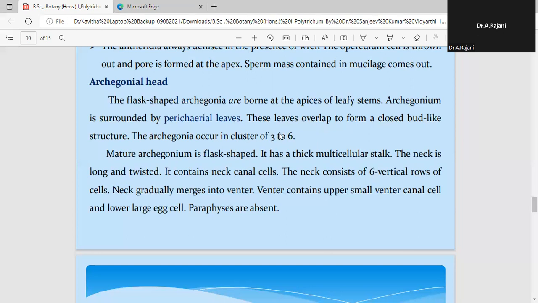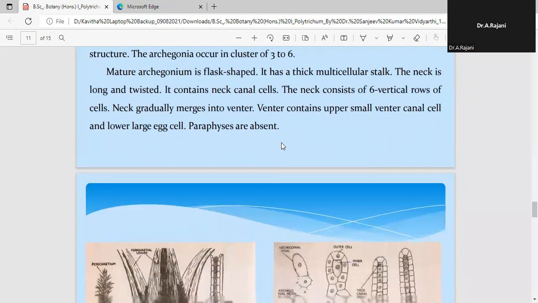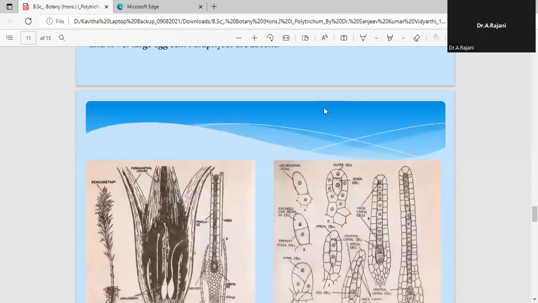Now these perichaetial leaves are overlapping with one another and forming a closed bud-like structure enclosing around 3 to 6 archegonia. Now, the structure of archegonia, which is well known, consists of a flask-shaped body and a small multicellular stalk, and we see the presence of a long neck.